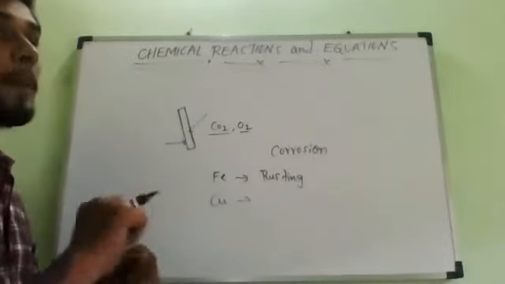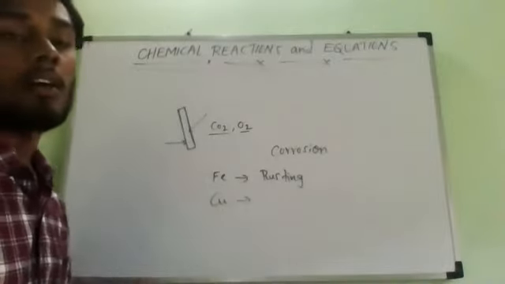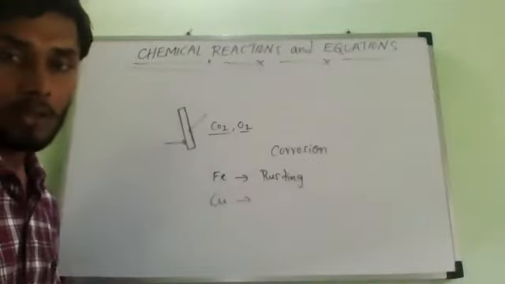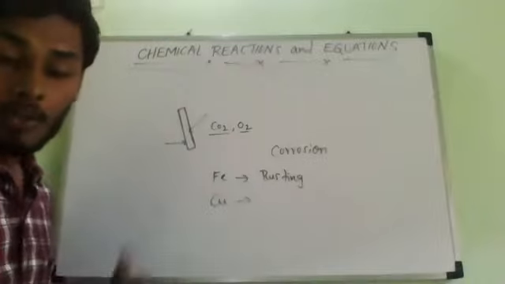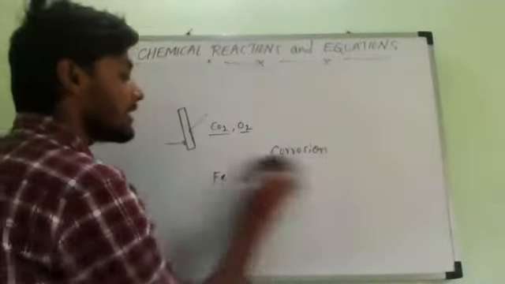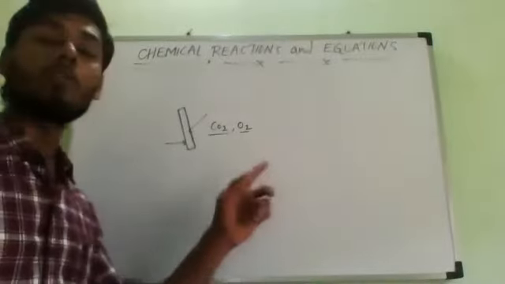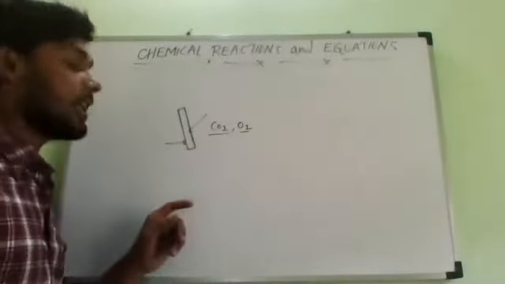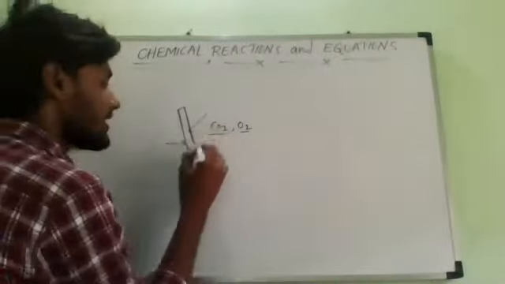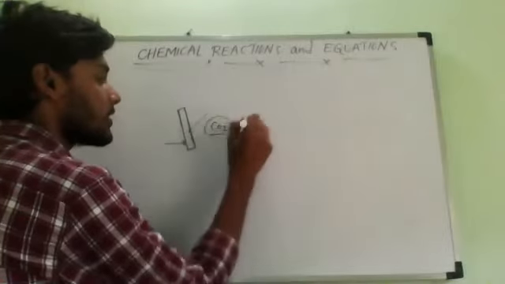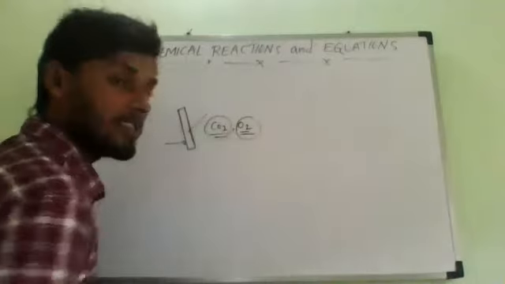Without rubbing with sandpaper, if we directly try to burn it, we may not get the exact products we want, and maybe the reaction will not take place properly. So we have to rub this magnesium with sandpaper before the burning reaction with oxygen, because when it is exposed freely to the atmosphere, it reacts with carbon dioxide as well as oxygen.